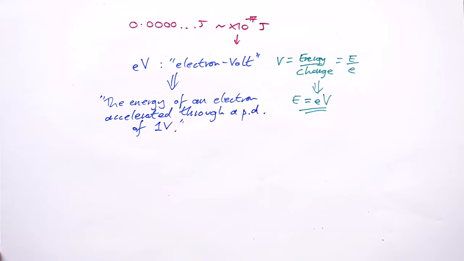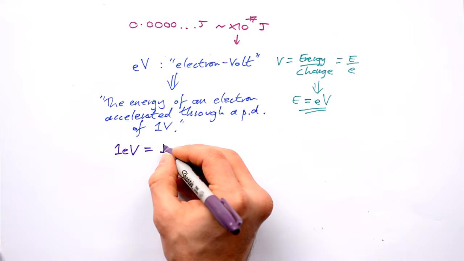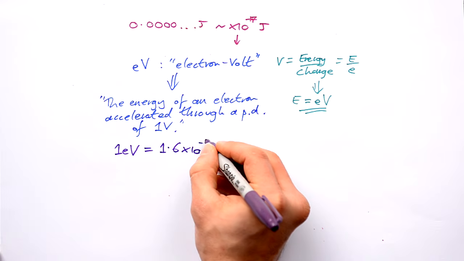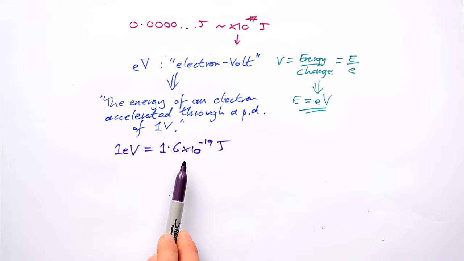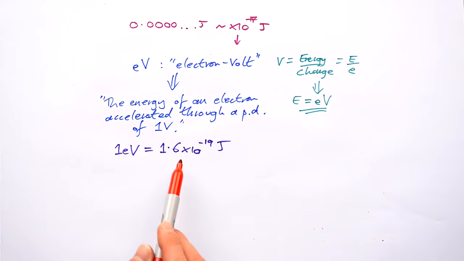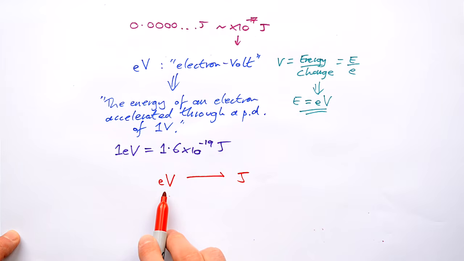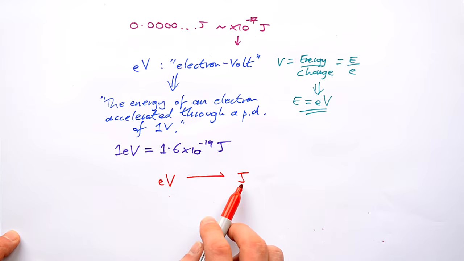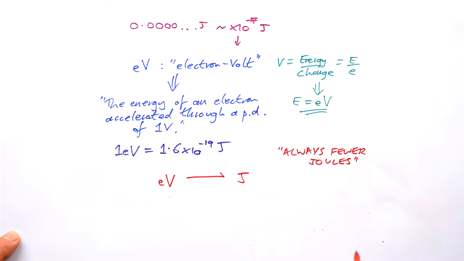but you do need to be able to convert electron volts into joules. So what is 1 electron volt? 1 electron volt is equal to 1.6 times 10 to the minus 19 joules. So the conversion factor is the charge of an electron. Quite often people get confused as to whether we times or divide by this conversion factor of 1.6 times 10 to the minus 19. To get from electron volts to joules, electron volts are small and joules are big, so we should always have fewer joules than electron volts. That's a good way of remembering. You've always got fewer joules.